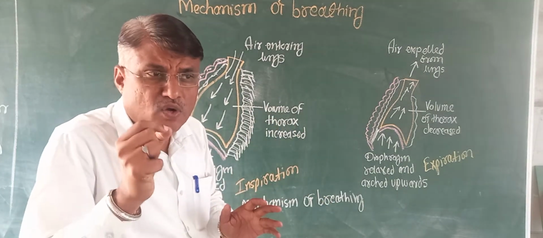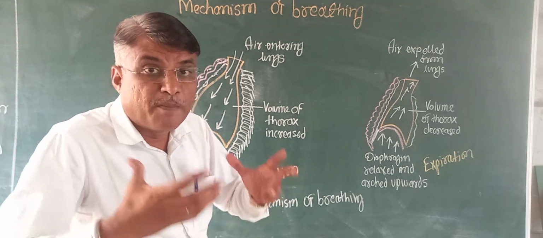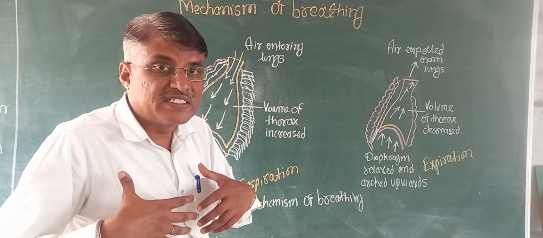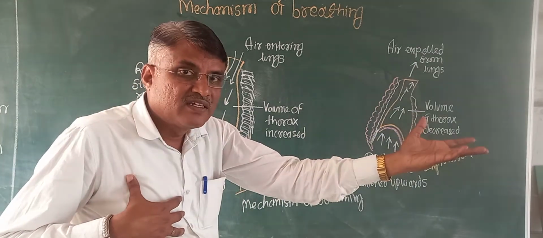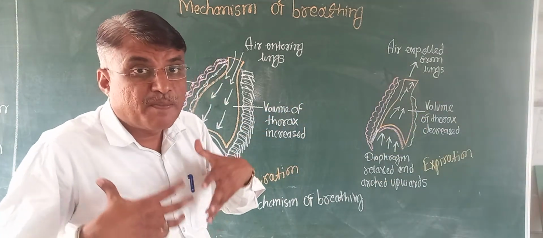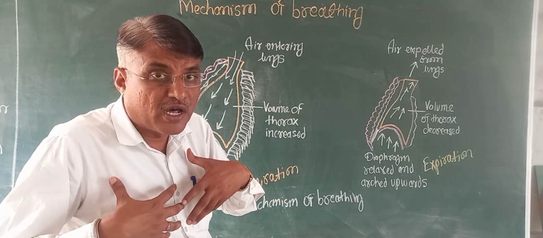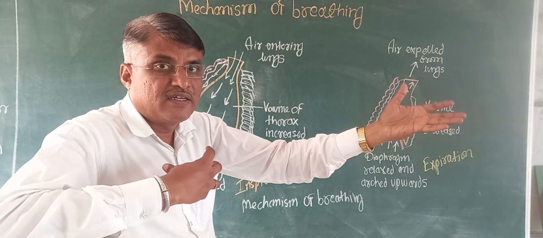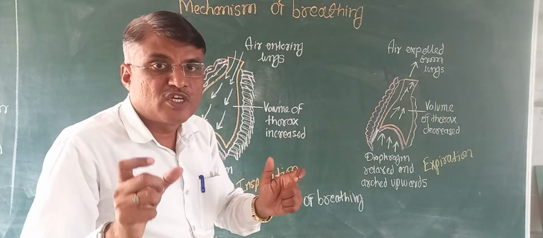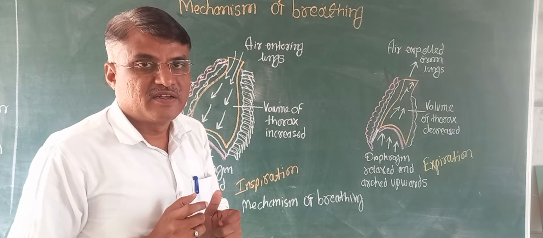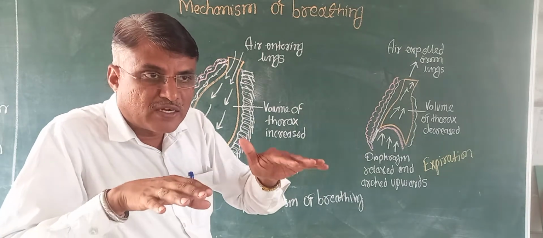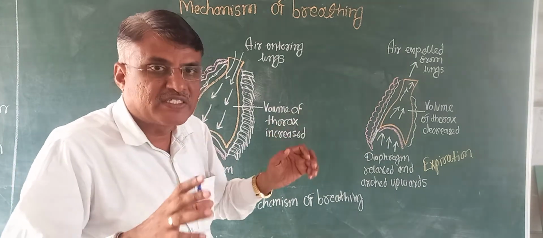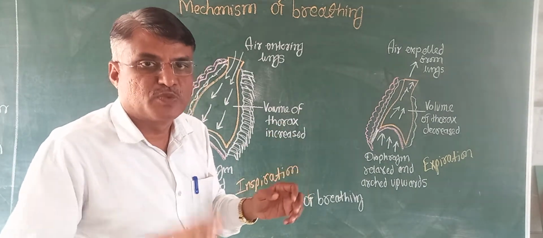What is the basic cause of this inspiration and expiration? Pressure gradient. When the pressure inside the lungs is less than the atmospheric pressure, air comes into the lungs. When the pressure in the lungs is more and in the atmosphere it is less, at that time the air is expelled from the lungs. The basic cause is pressure gradient. All of you know that air wants to maintain an equal position, and according to that, this pressure gradient is the cause of inspiration and expiration in our body.